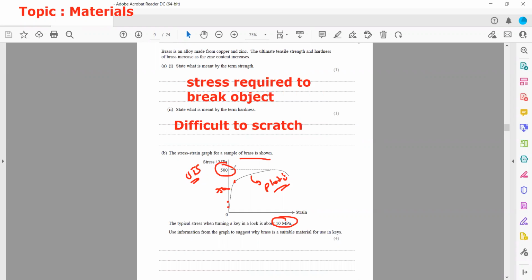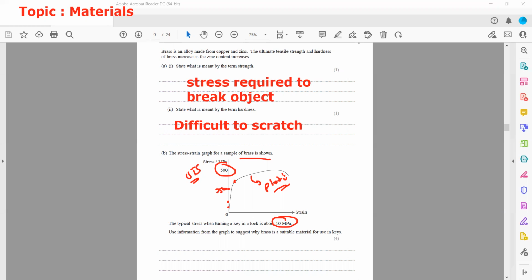So the first thing: it has a very high ultimate tensile stress compared to the stress we apply, only 10 megapascal. The second thing: it starts to show plastic deformation after 250 or 300 megapascal, where we are applying only 10 megapascal, so it does not deform plastically. Elastic deformation is there.